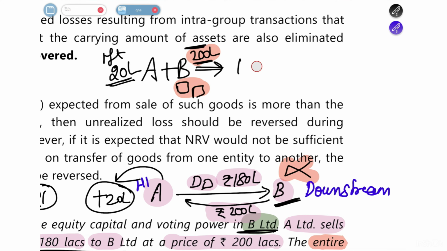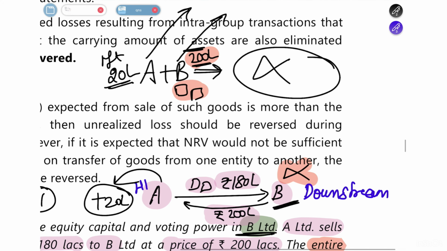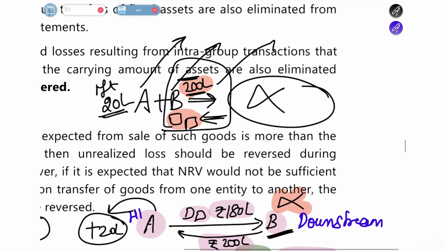Now, when you are going to club this both, this is going to show a very wrong picture and very inflated picture, because B Limited is also showing it at higher amount, A Limited is also showing it at higher amount. If this inventory was sold, that means the entire cost would have been realized at that moment, there is no problem. But here what has happened is that the entire inventory which is there at the year end, it is remaining unsold, which means in B Limited books also profit of 20 lakhs is added with the cost is 180 lakh only.